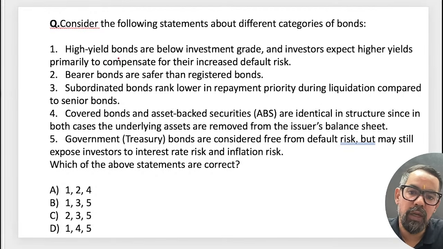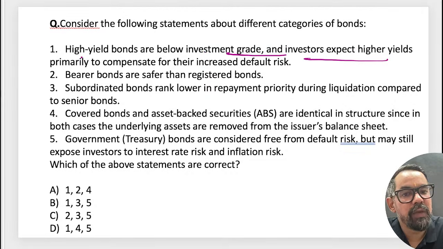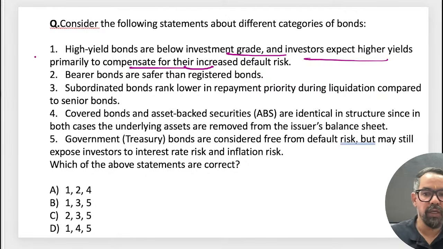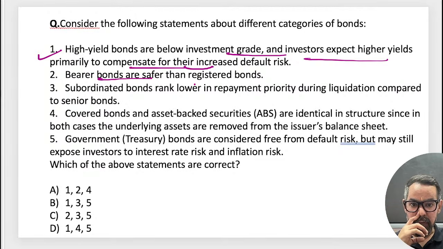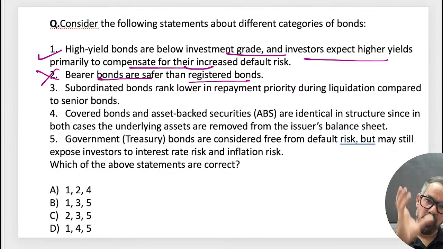So high yield bonds are below investment grade, and investors expect high yield primarily to compensate for increased default risk. High yield bonds can be, because the risk is high and the return is also high. Bearer bonds are safer than registered bonds? No, bearer bonds means whoever is the holder is the owner. Registered bonds are safer than this.